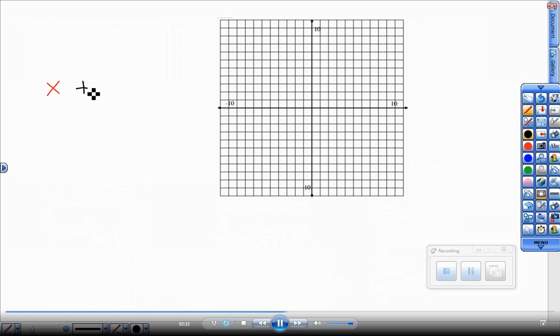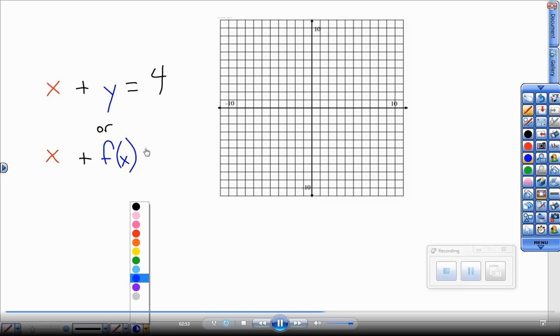Okay, for this problem, last one, I'd like you to draw a graph. Write this equation, x plus y equals 4. Or in function notation, x plus f of x, which really is y, equals 4 if you're using function notation. I want you to know that the way this is set up and solving this for y or solving this for f of x, that tells you that this y is the dependent variable.